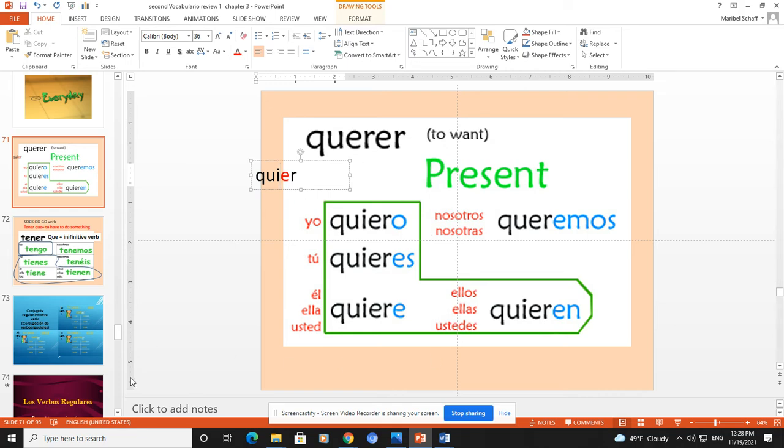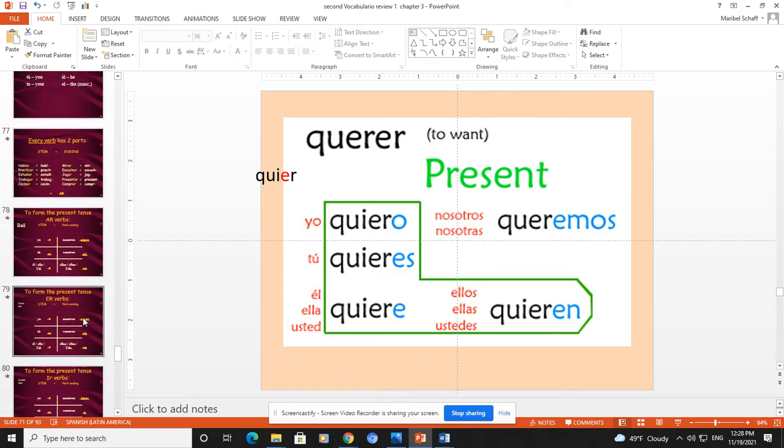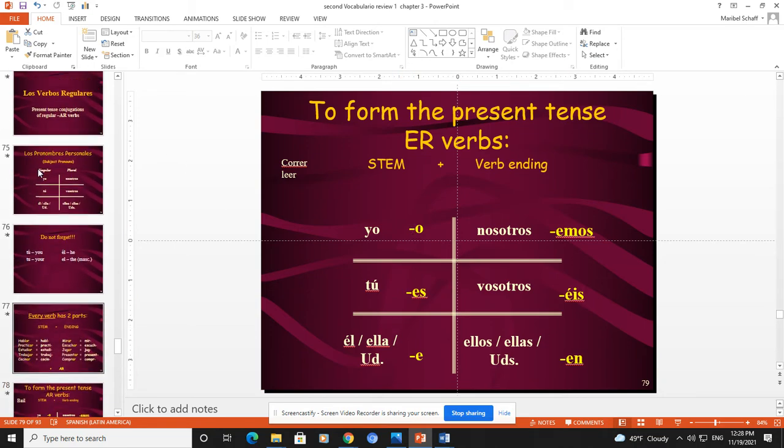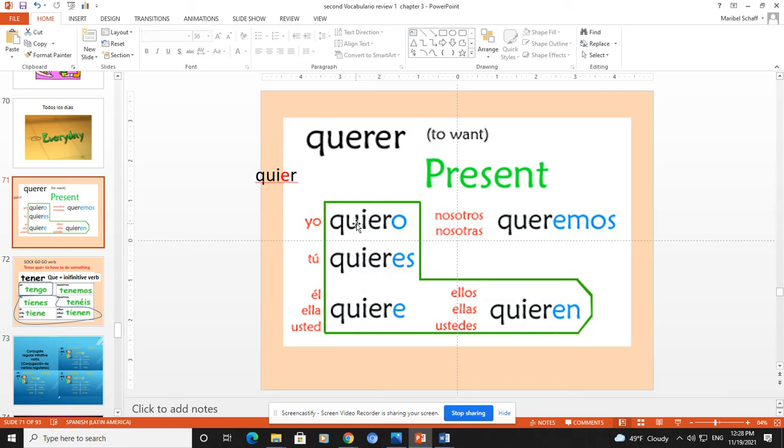So it's an ER verb. So my endings for the ER verb are going to be quiero, quieres, quiere, queremos, queréis, quieren. So notice on that verb, I did my stem change. So that would become my stem. And then I just add the new endings.